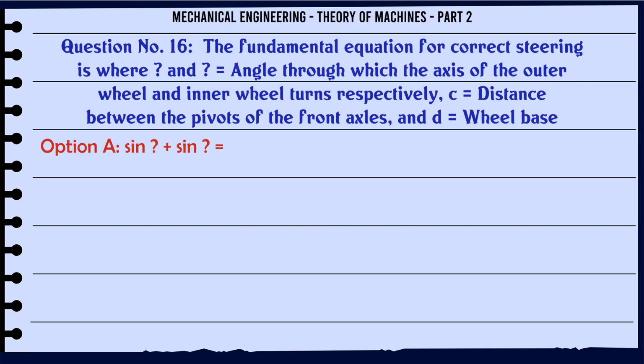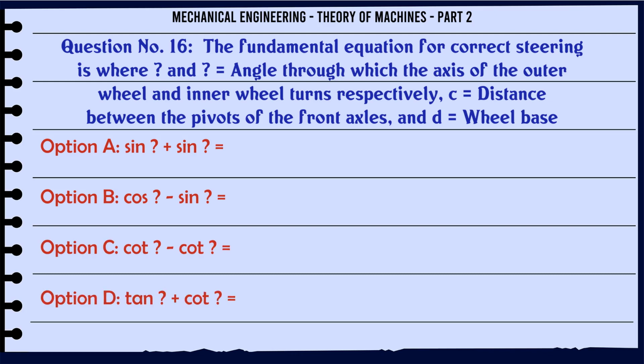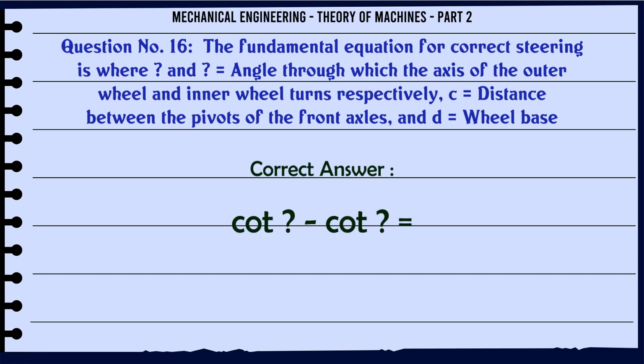The fundamental equation for correct steering is, where α and θ are the angles through which the axes of the outer wheel and inner wheel turn respectively, and c is the distance between the pivots of the front axles and b the wheelbase: A. Sin, B. Cos sin, C. Cot, D. Tan cot. The correct answer is cot.